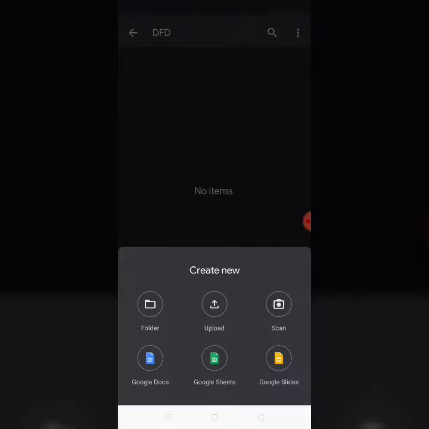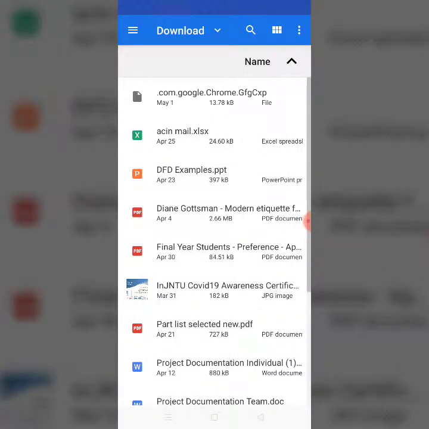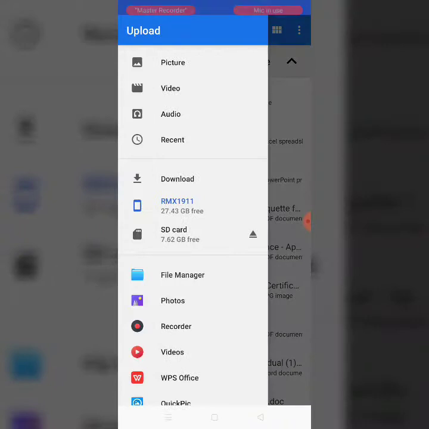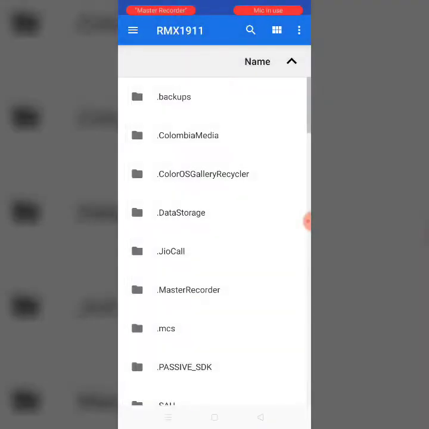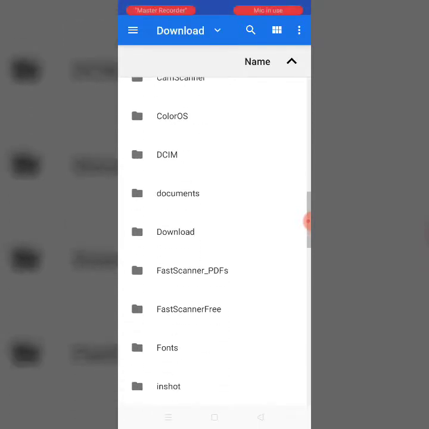So if I want to upload it now, I'm pressing the upload button here, and it will take you to the phone file browser option. I'm choosing my mobile storage, and in that I have to pick the right folder.